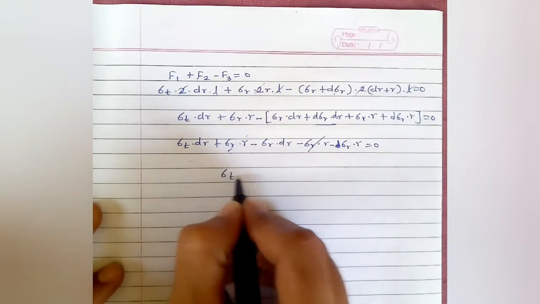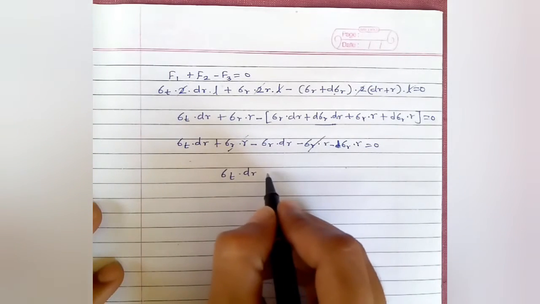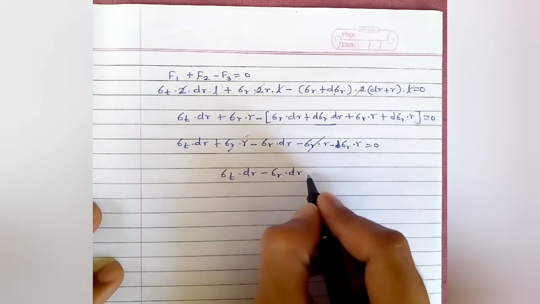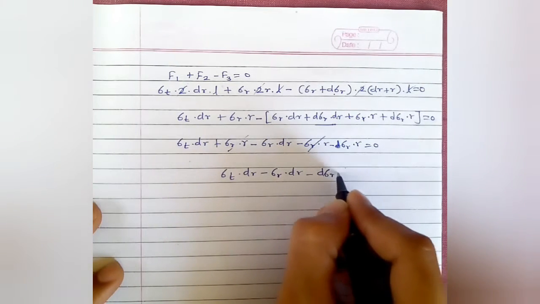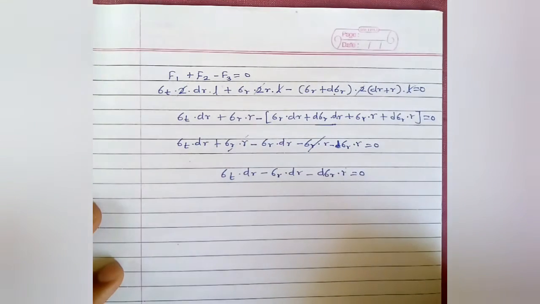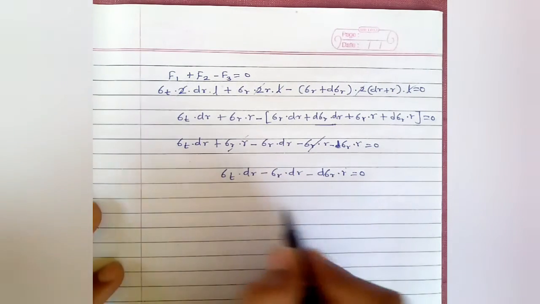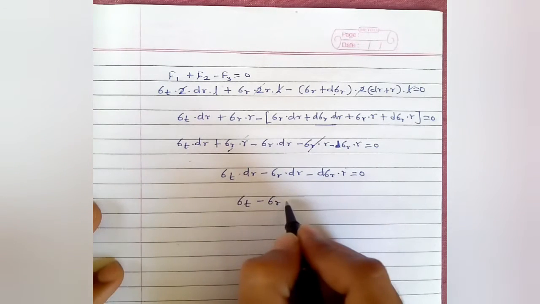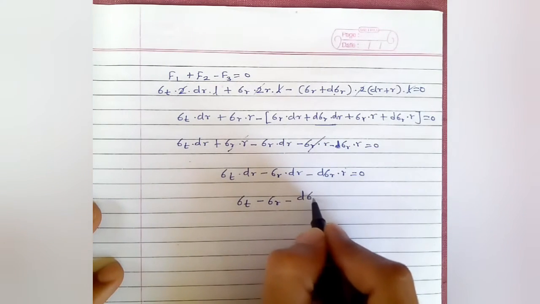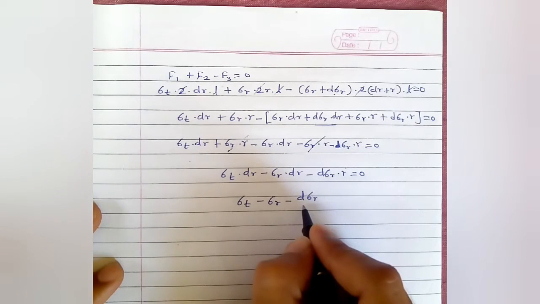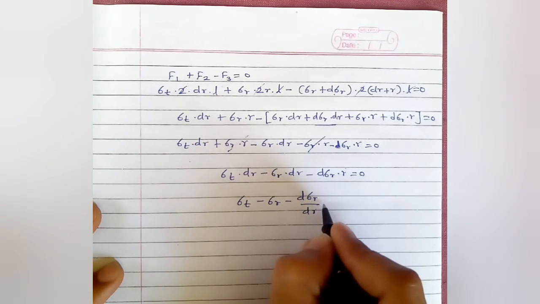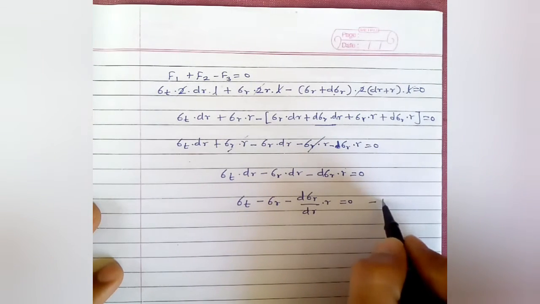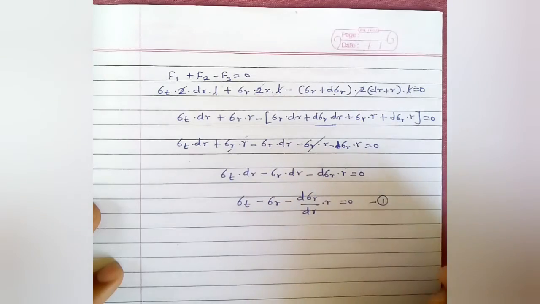So sigma t into dr minus sigma r dr minus d sigma r into r is equals to 0. Dividing throughout by dr: sigma t minus sigma r minus d sigma r divided by dr into r is equals to 0. So this is our first equation.